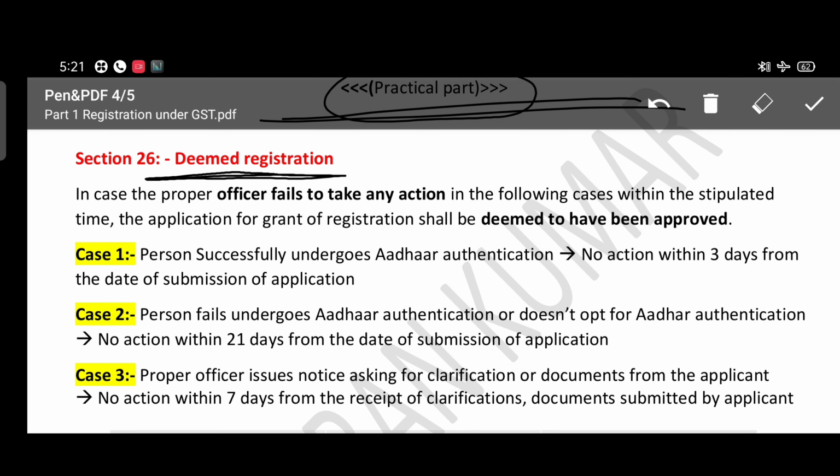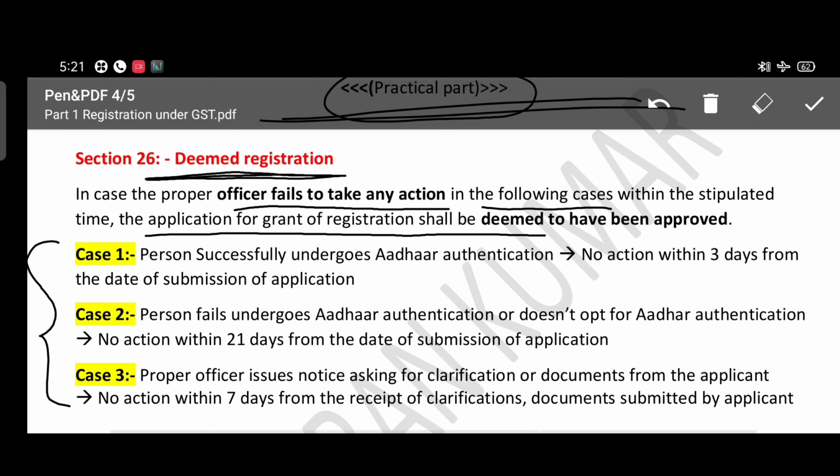So in case the proper officer fails to take action in the following 3 cases, if he has failed to take action in these 3 cases, then the application for grant of registration shall be deemed to have been approved. Let us see the cases.